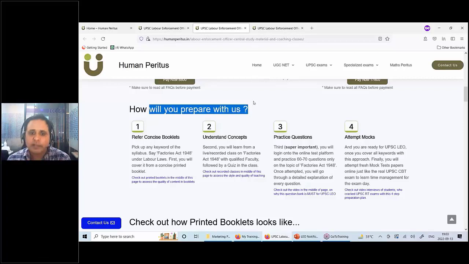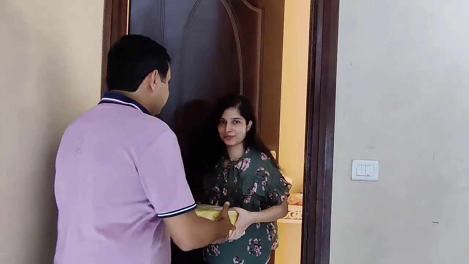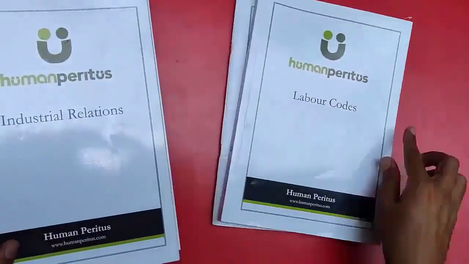So guys, first of all, what will you do? Let us understand that with an example. Take any keyword of the syllabus. So maybe you can take Factories Act, or you can take motivation theories under HR. Okay. So let us take the keyword of motivation theory. So the first thing which we will do is that you will read the topic of motivation theory through the concise printed booklets which we'll send at your home via courier.